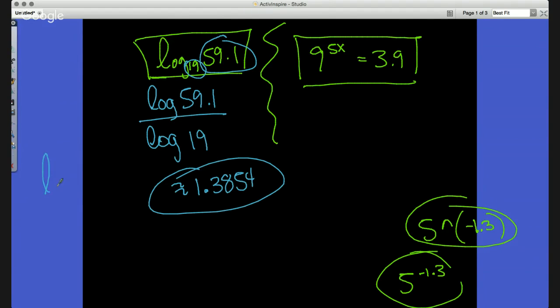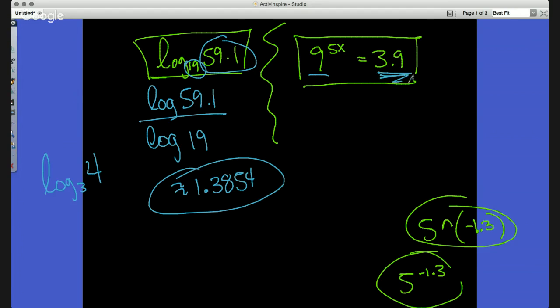Again, if I had something like log base 3 of 4, I can't get these to where they're the same. So a way that we can solve it is by doing the log of 4 divided by the log of 3. So that's just giving you that idea. Okay, this one's number 4. Very, very much the same thing.